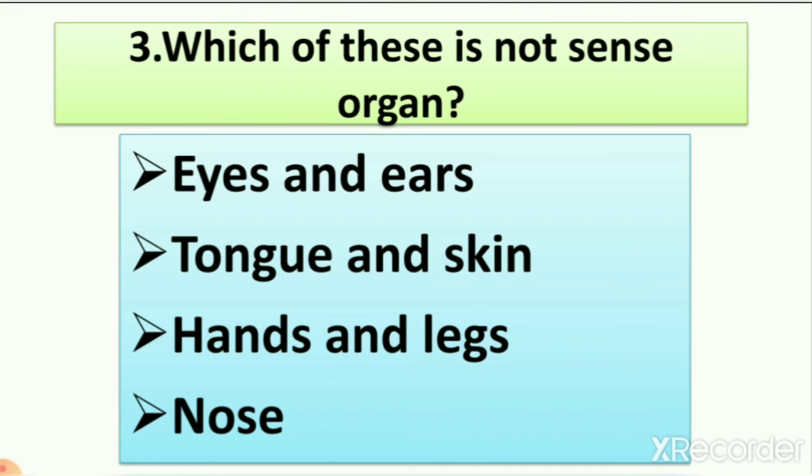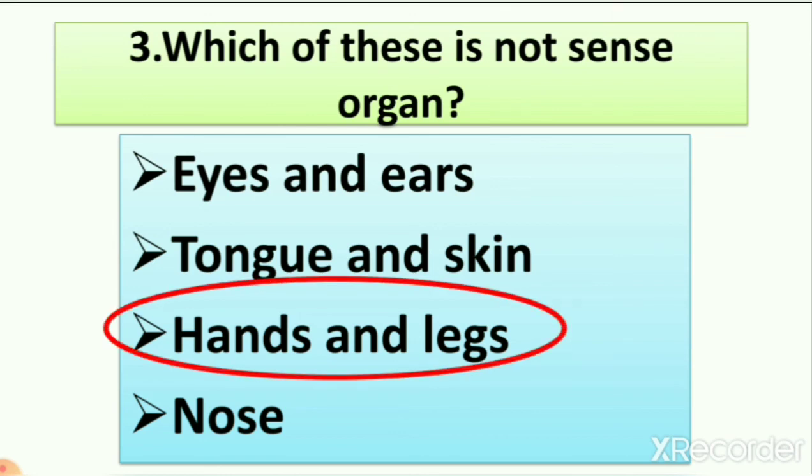So we have options here. Eyes and ears. So these are sense organs. Then tongue and skin. These are also sense organs. Hands and legs. So when we learn about hands and legs, we learn that hands and legs are our body parts, but those are not sense organs. So it means our answer is hands and legs. So we circle hands and legs. So we have 5 sense organs. You can see here these 5 sense organs, and hands and legs are not among them.